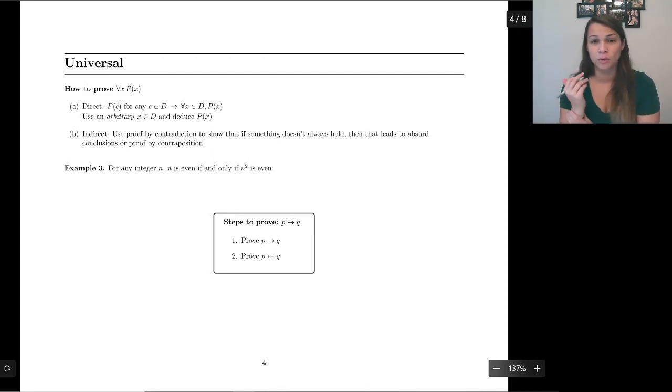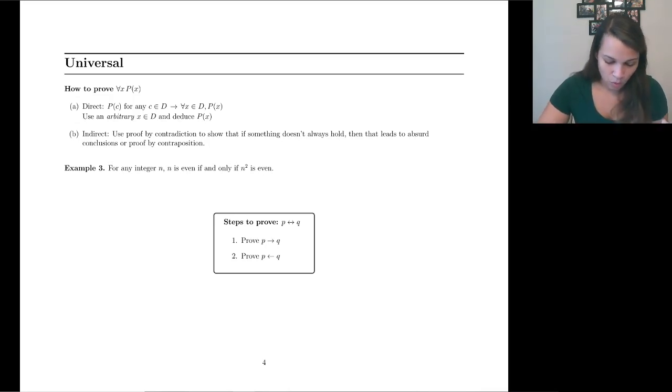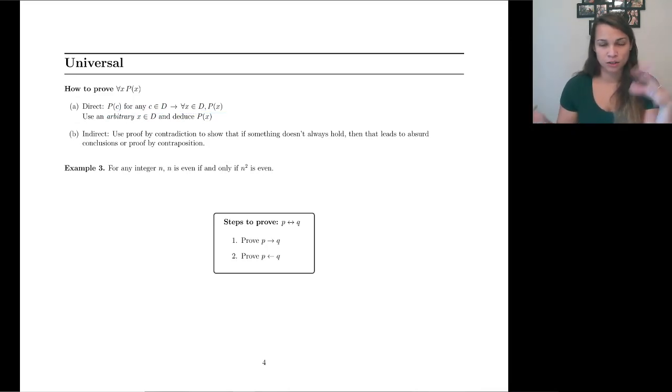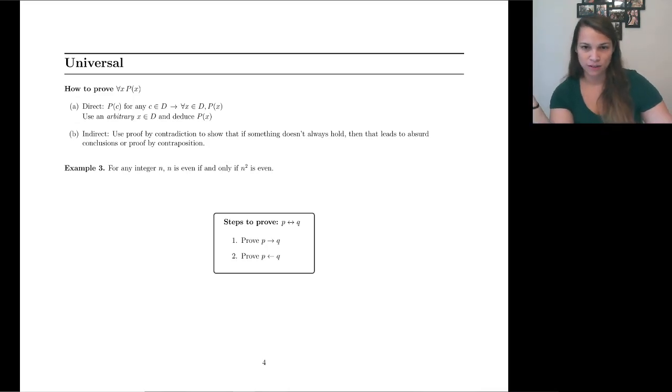On to universal. So we've actually been doing this, but let's very formally acknowledge it right now. What we've been using for the most part is: if P of C is true for any arbitrary C, we get that it's always true. So as long as we don't put any special restrictions on our number that we're trying to use, then it must work for all of them. So this was universal generalization. Again, a rules of inference law that we're using. It's why this argument gets to work, because it's logically valid, and you do not have to cite it.